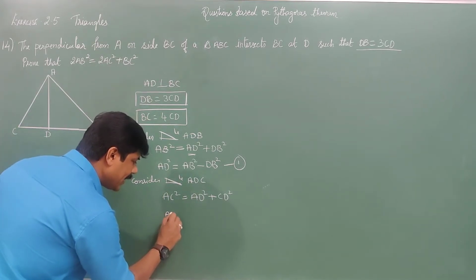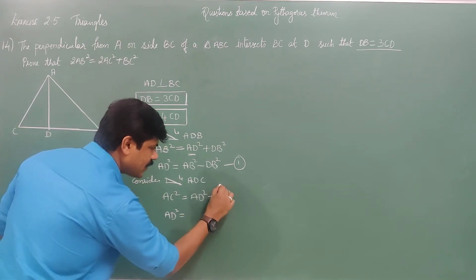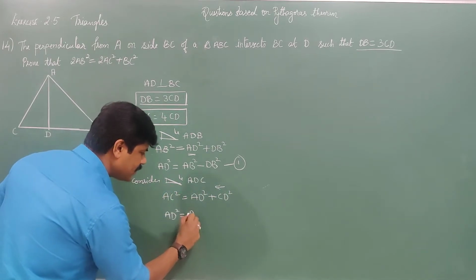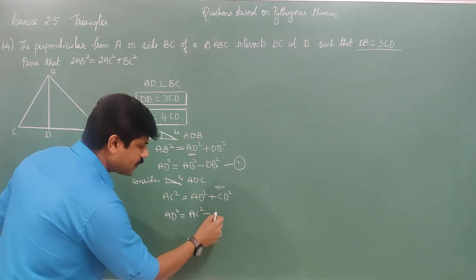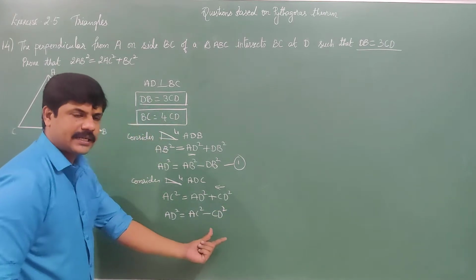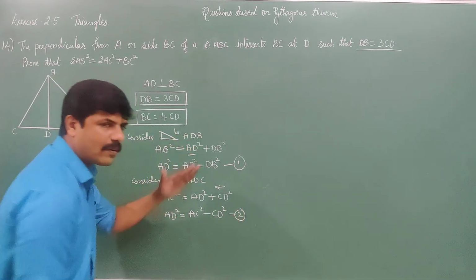This also take in terms of AD square. This you keep AD square as it is. Transfer this CD square, thus it becomes AC square. You have transferred the CD square, becomes minus CD square. Mark this as 2. Compare 1 and 2.